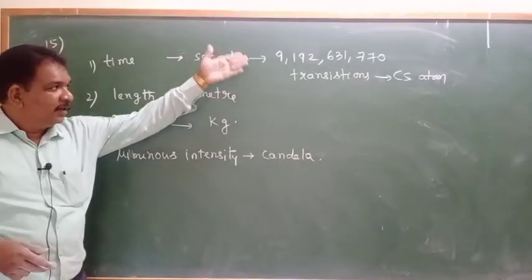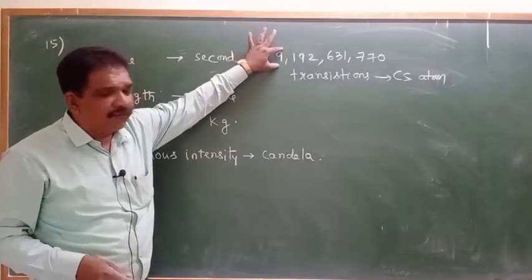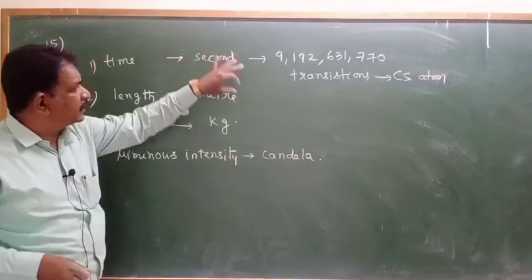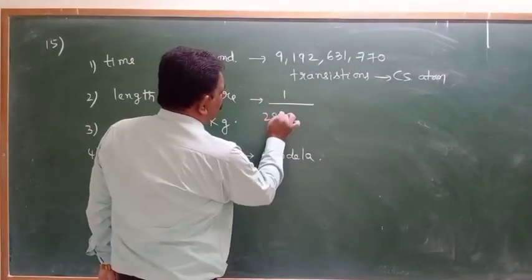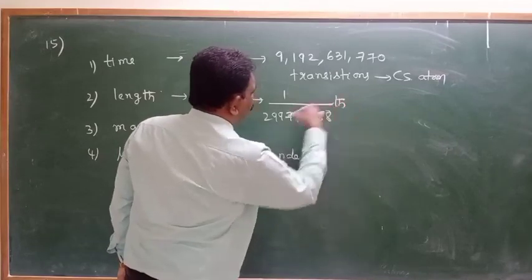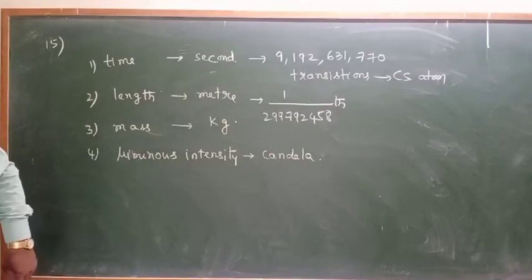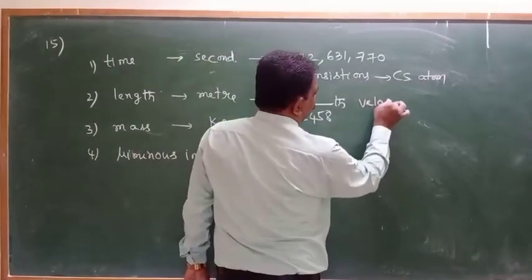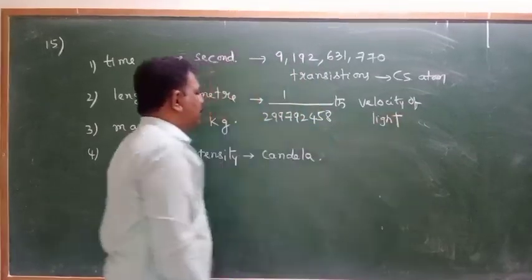See how many energy radiations there are. To make this many transitions, how much time it takes, that time will be called the second. 1 meter means 1 by 299,792,458th part of the velocity of light is called 1 meter.